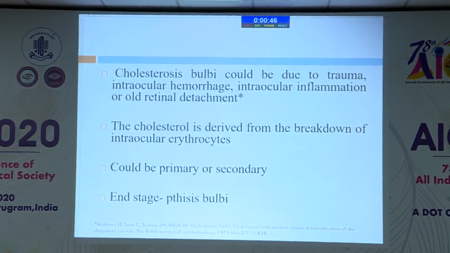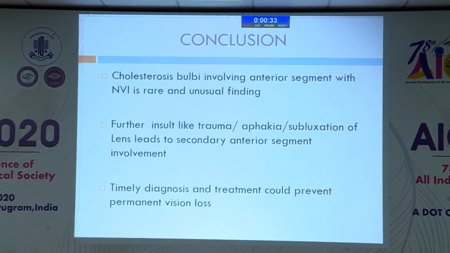Cholesterosis bulbi could be due to trauma, intraocular hemorrhage, intraocular inflammation, or old retinal detachment. Cholesterol is derived from the breakdown of intraocular erythrocytes, and it could be primary or secondary in nature. The end stage is phthisis bulbi.